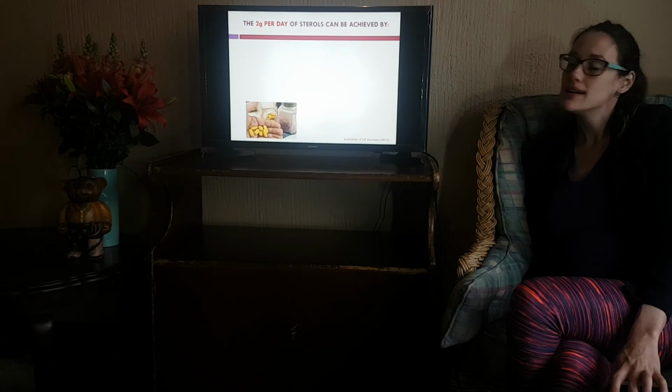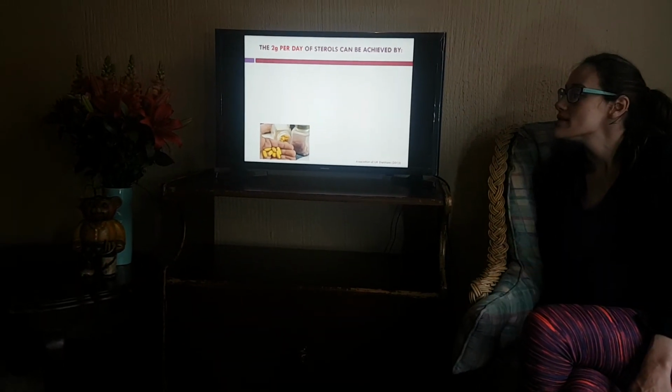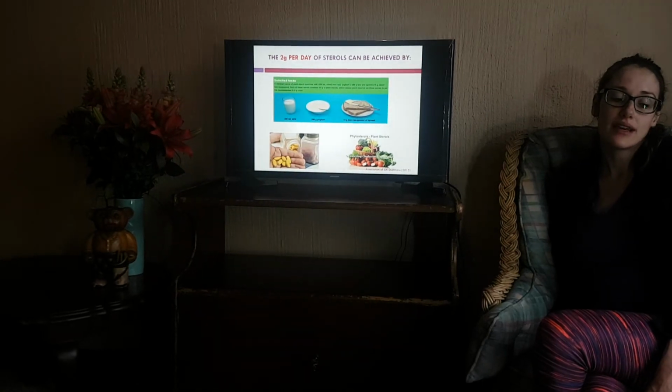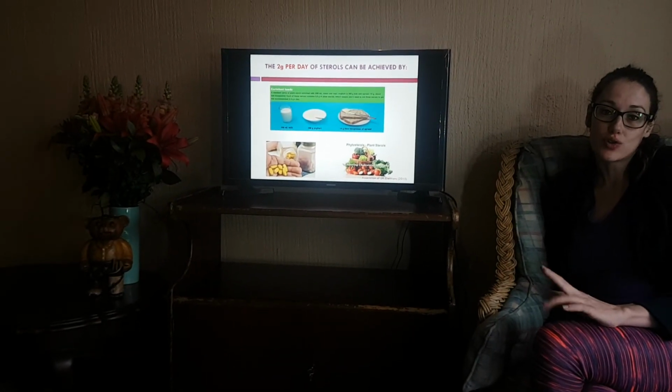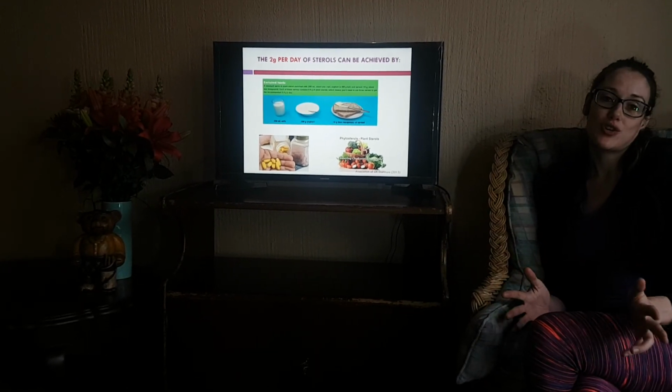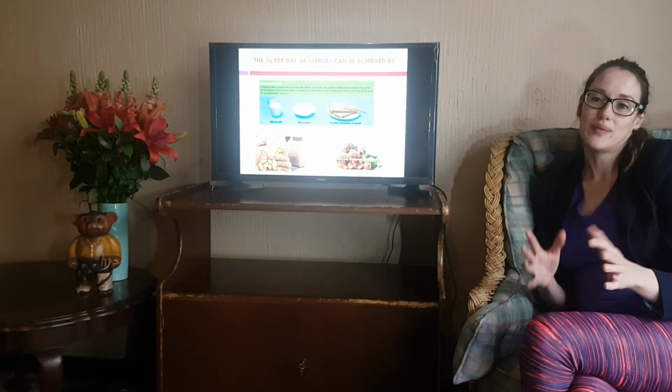Okay, so there's our example of a sterol supplement, and then your high sterol foods, and then lastly your spreads or your yogurt or dairy that's been fortified with sterols, depending on what product you have available to you in your part of the world.